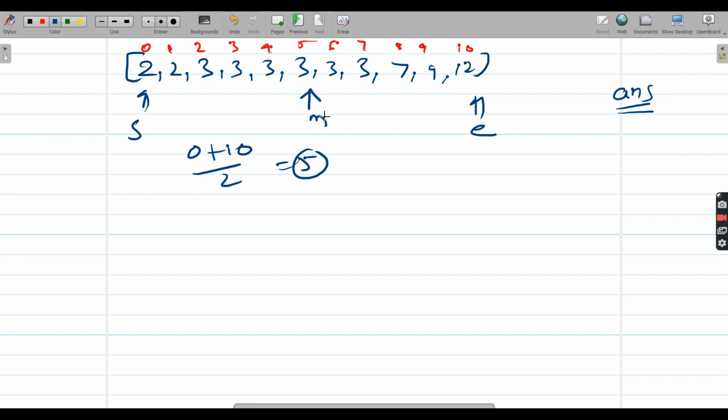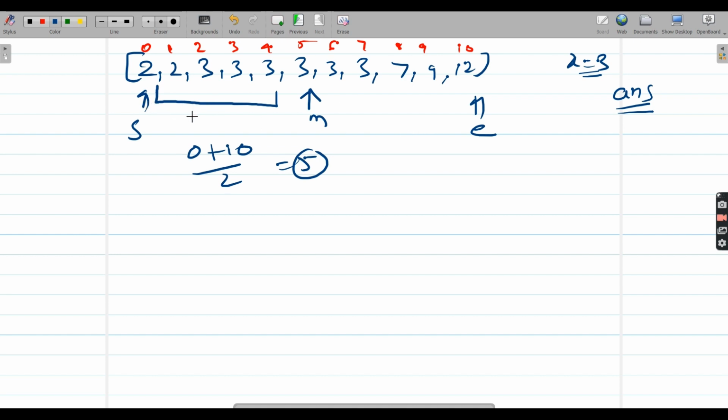Now you need to keep in mind there are two possibilities. Either this can be the start index of x, where x equal to 3 is the target. So there are two possibilities for us: either this can be the first occurrence, or else the first occurrence can be in this left part, right? It cannot be in the right part, so it can be only on the left. The reason is, if this is the start, then it's fine. If this is not, then it will be on the left side only, not on the right side.